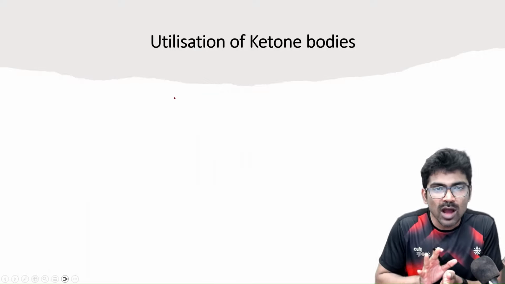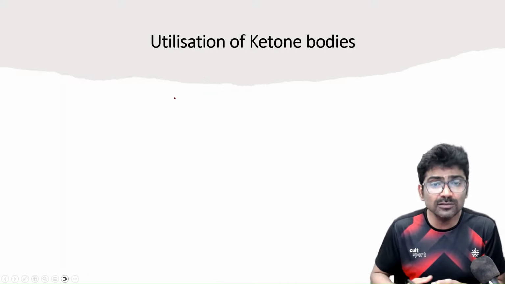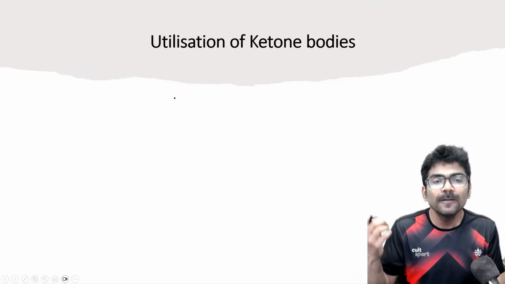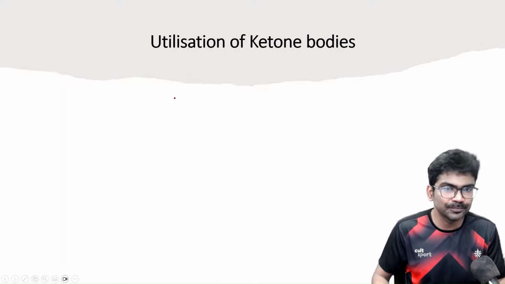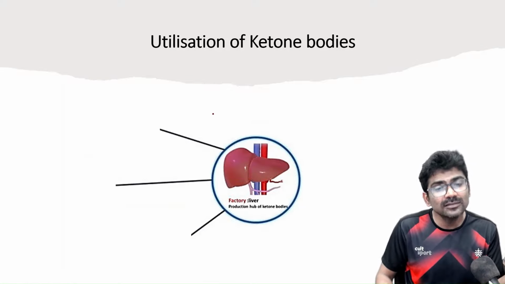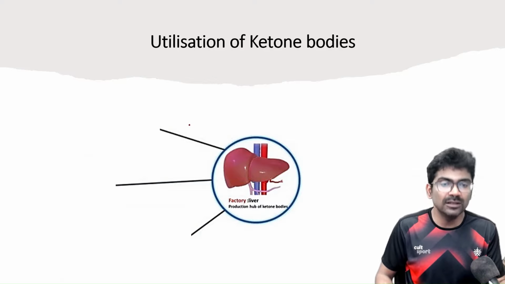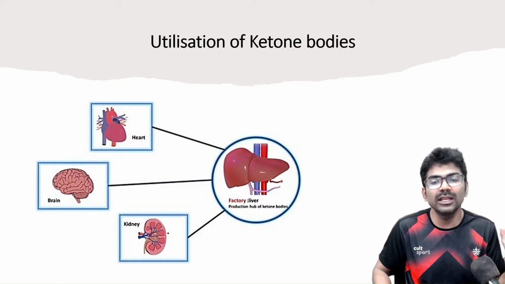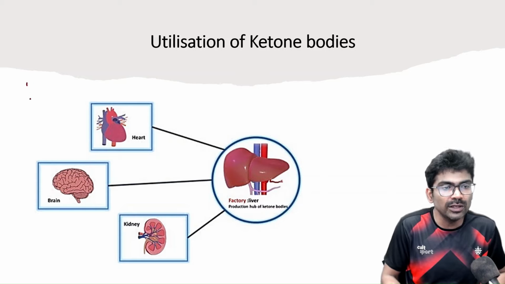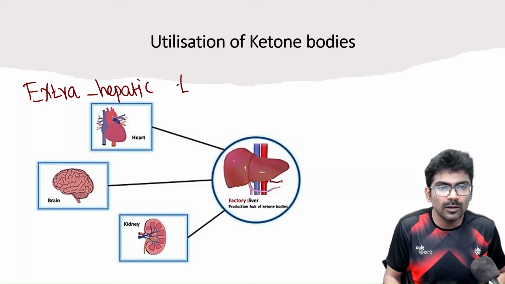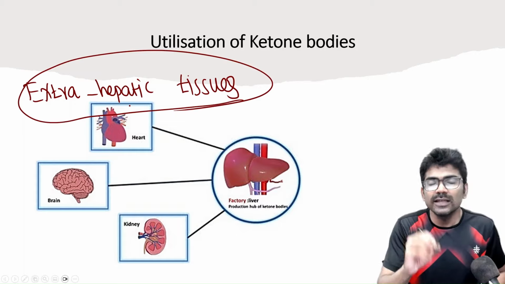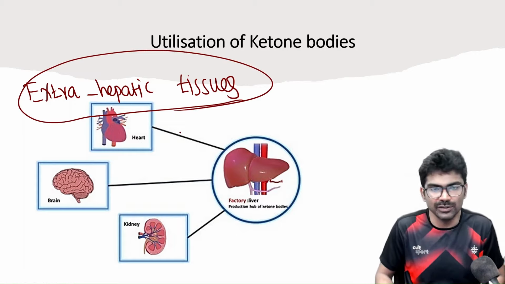Now we can move ahead. So liver is producing ketone bodies for the use of, one we know, brain. So brain needs ketone bodies, right, during starvation. What else? Skeletal muscle, cardiac muscle and kidney. So these are the major tissues. Skeletal, cardiac muscle, brain, kidney. These are extra hepatic tissues. In the book they will mention all of these as extra hepatic tissues. So that does not mean all the extra hepatic tissues. It's majorly skeletal, cardiac muscle, brain, kidney. They use ketone bodies.